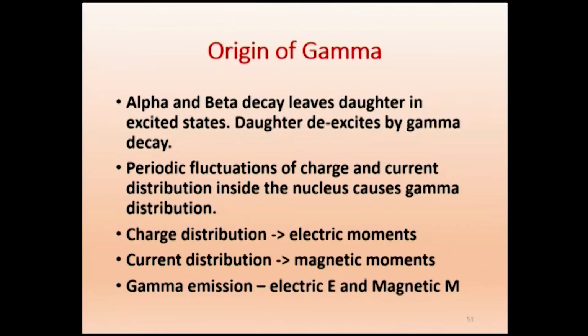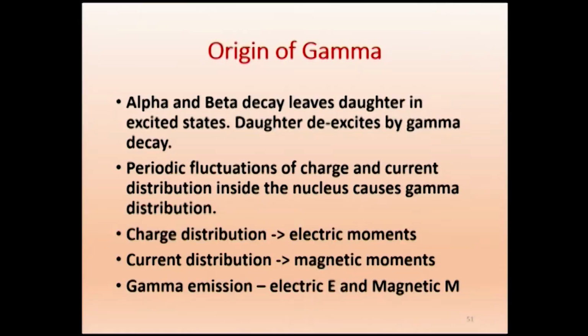In some cases the transition will be from the excited state of a parent, and it may come to one of the excited states of the daughter. So the daughter nucleus is excited after the alpha emission, therefore it will de-excite by emission of gamma ray. The extra energy that it obtained after alpha decay or beta decay, when the daughter is in an excited state, will be released as it comes to the ground state by gamma emission. So alpha and beta decay leave the daughter in excited states, and the daughter de-excites by gamma decay.